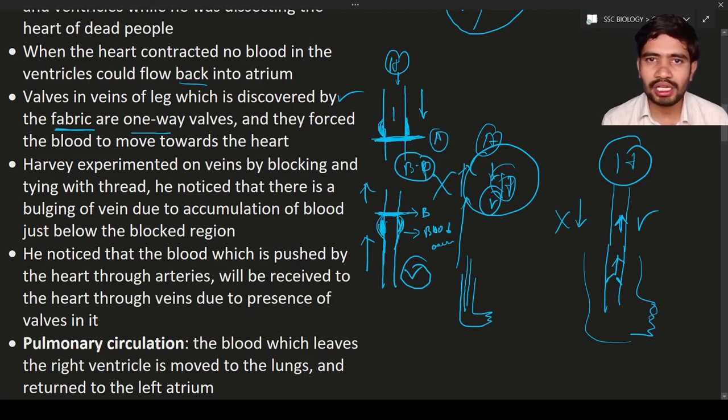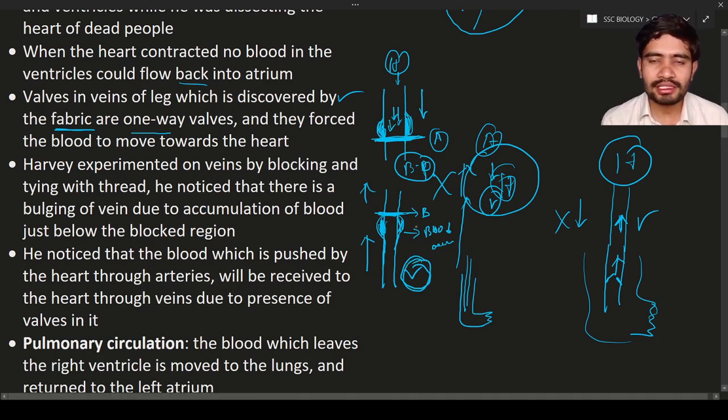Hence, the blood will get accumulated over here, in this region. Okay. So this is the only difference between the veins and arteries. Veins are going to show the bulging area just below the blocked region, and in the arteries the bulging or accumulation of blood will be seen before the blocked area. Okay, so this observation was made by William Harvey.